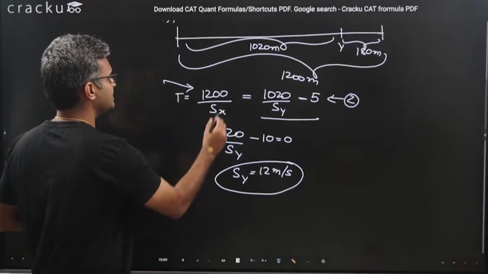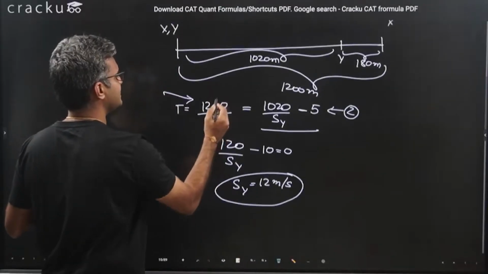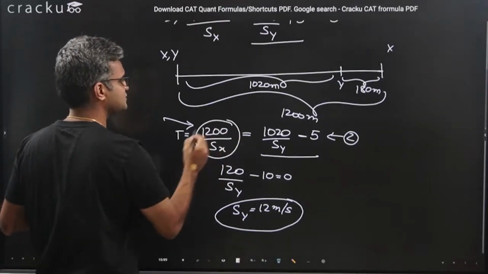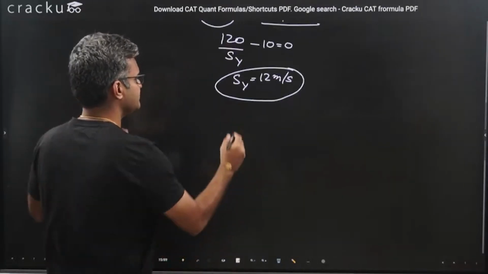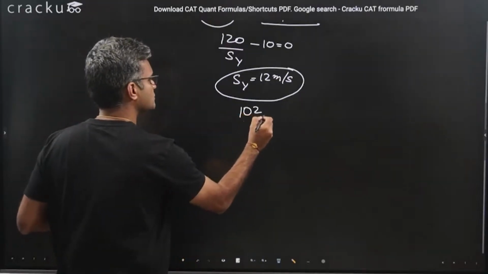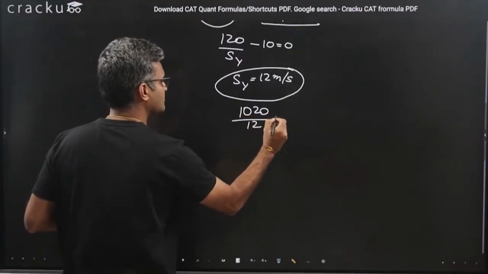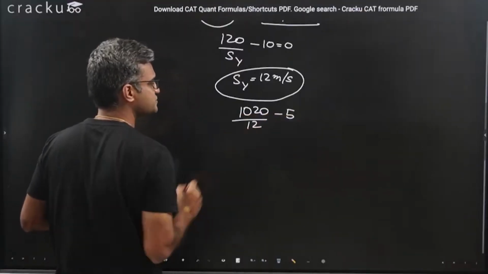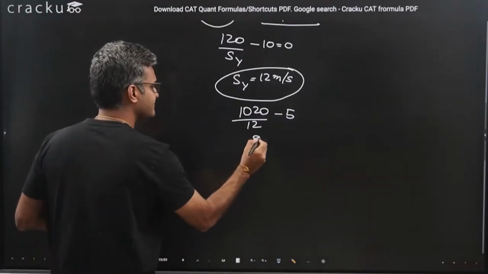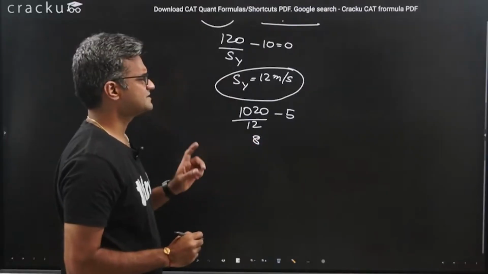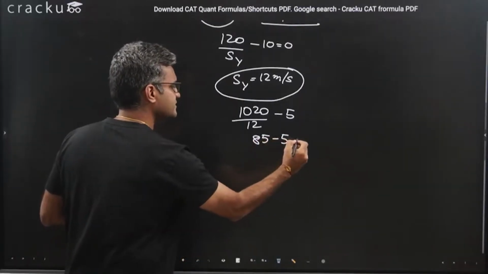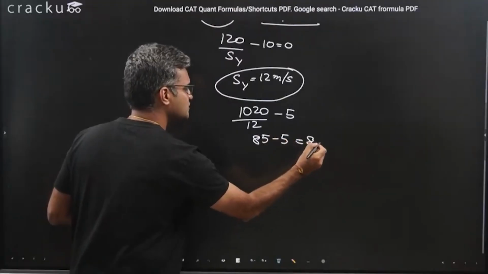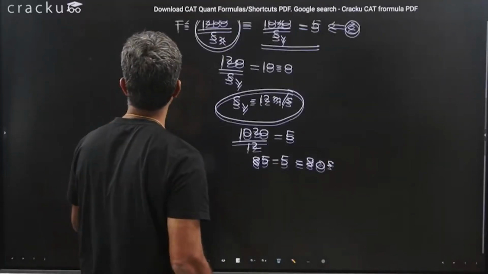We are required to calculate the time taken by X, which is 1020 divided by Sy minus 5, which will be 1020 divided by 12 minus 5. 1020 divided by 12 is 85. Minus 5, which is equal to 80 seconds. So the total time taken by X is 80 seconds.